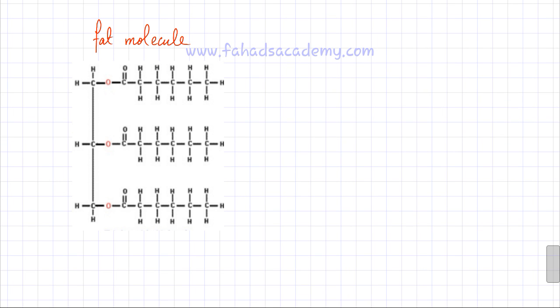So I've drawn this fat molecule over here, and as you can see, it's a complicated fat molecule. But notice that there's a C double bond O linkage, a C double bond O making a single bond with O. So fats have this linkage, which is this C double bond O followed by a single oxygen. So this ester link is present in fat molecules.